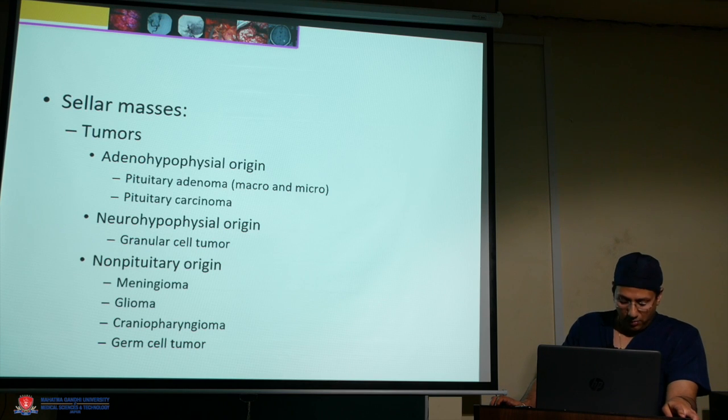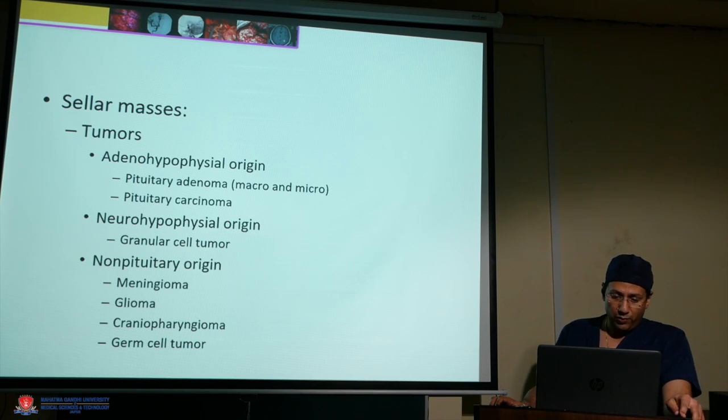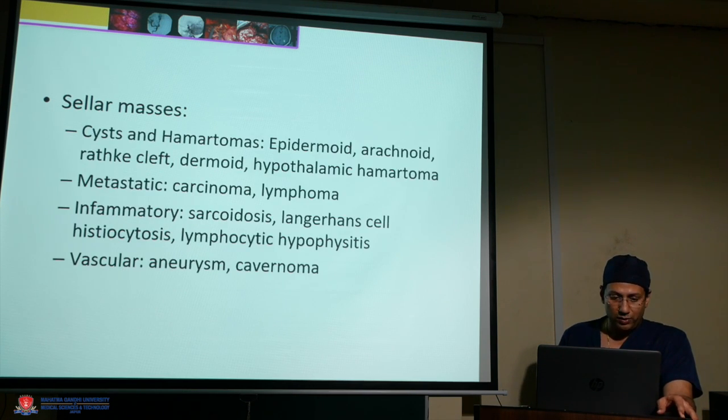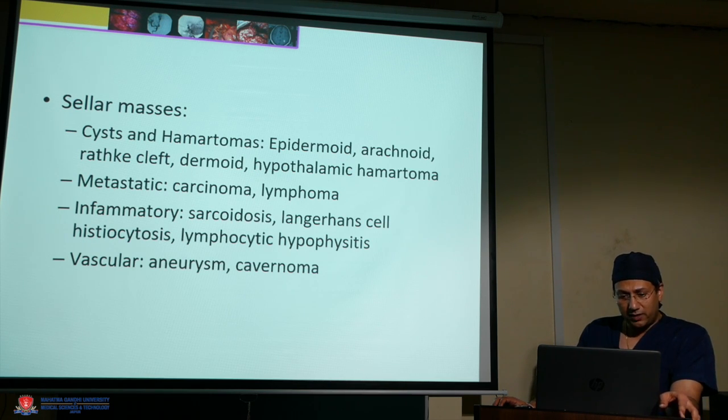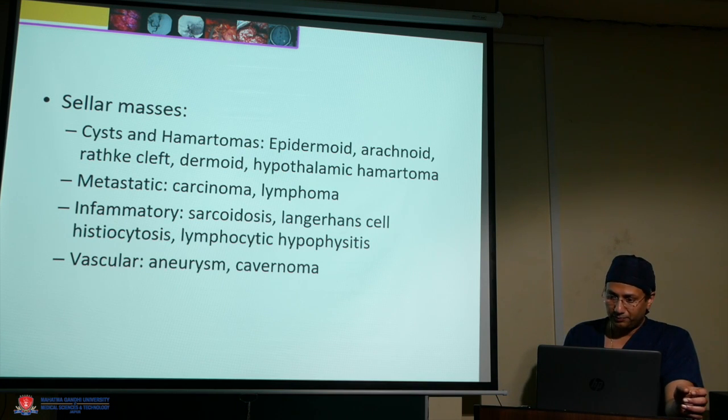Sellar masses: the pituitary sits in the sella. The tumors found in the sellar area of adenohypophyseal origin are pituitary adenoma, micro or macro, pituitary carcinoma and granular cell tumor. Non-pituitary origins are meningioma, glioma, craniopharyngioma and germ cell tumors. Others include cysts and hematomas like epidermoid, arachnoid cyst, Rathke's cleft cyst, dermoid, hypothalamic hamartoma, metastatic lesions, inflammatory lesions like sarcoidosis, Langerhans cell histiocytosis, lymphocytic hypophysitis, and vascular lesions like aneurysms and cavernoma.